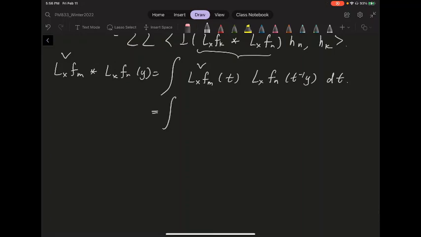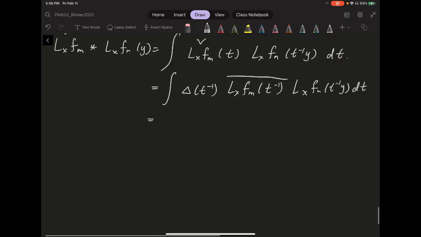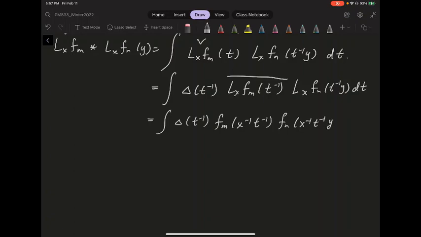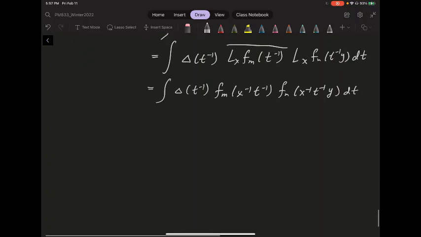So that's the idea. Let's say this by definition. The first one is the delta of t inverse. I have the Lx Fm of t inverse, the whole thing conjugated, and you have the Lx Fn of t inverse y, dt. Then let's just write out the Lx first. So this is t inverse, I have the Fm of x inverse t inverse, and then you have the Fn of x inverse t inverse y, and then dt. And then from there, you can just use the translation.